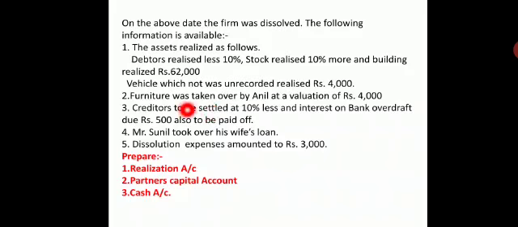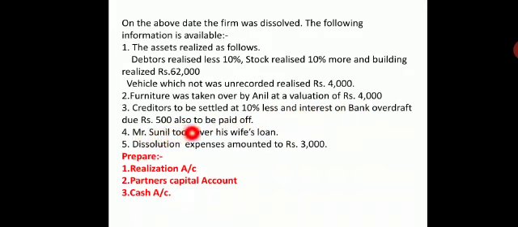Next, creditors are to be settled at 10% less, that means less than the book value. Interest on bank overdraft is rupees 500, which is also to be paid. That means interest, an unrecorded liability, is now brought into consideration.